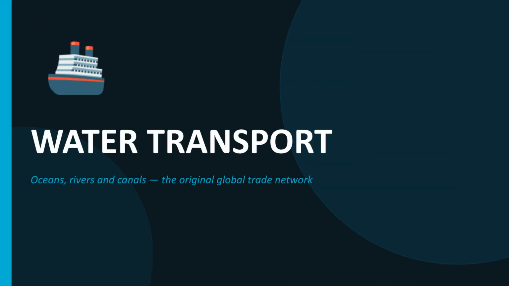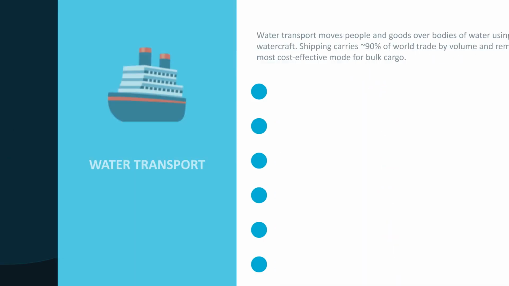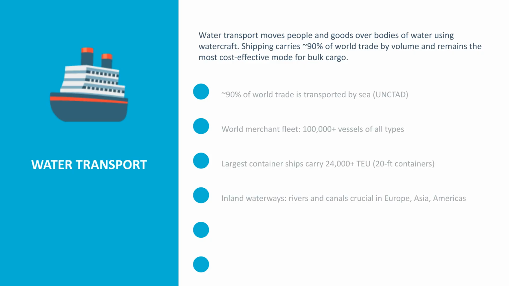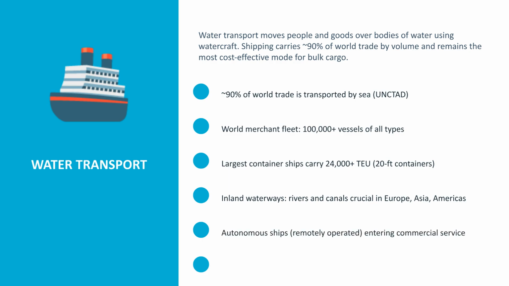Now let's explore water transport. Oceans, rivers, and canals form the original global trade network. Water transport moves most of the world's trade by volume, making it the most cost-effective mode for bulk cargo. Future trends include autonomous ships and the use of LNG and hydrogen fuel cells.